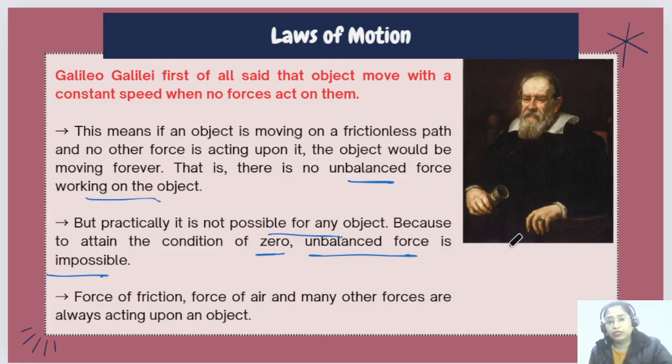Friction is always there. Even if you try to make a surface very smooth, still there is air present, so a little bit of friction will be there. Okay, so it's a very challenging task on the earth. All right, so this was said by Galileo. So force of friction, force of air and many other forces are always acting on an object if the object is present on the earth.